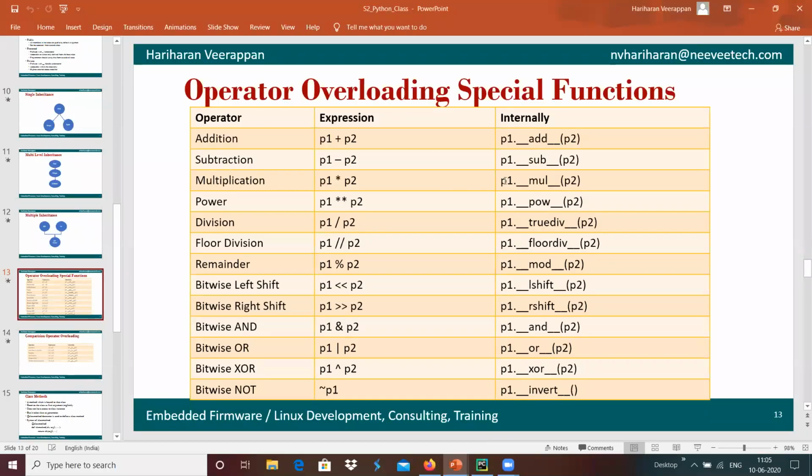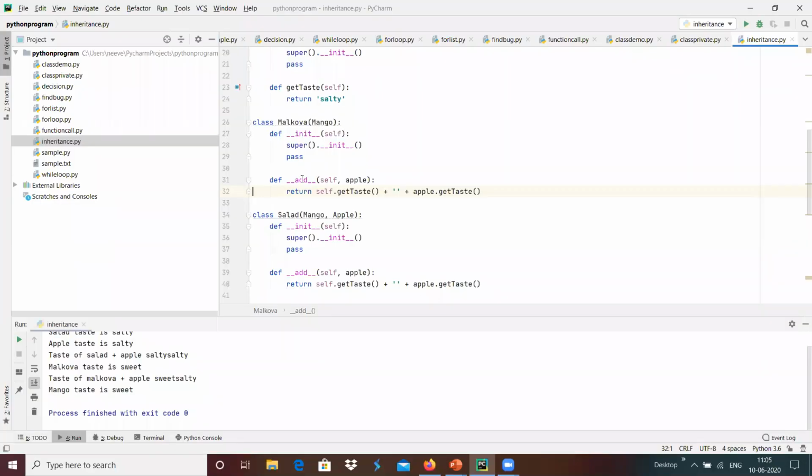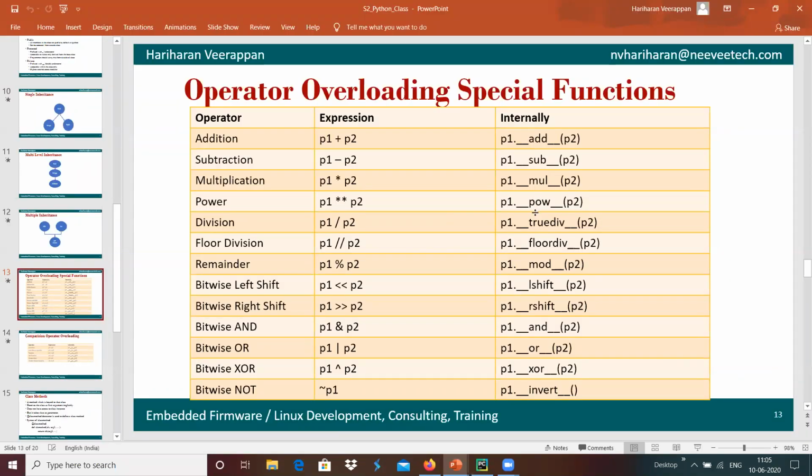For subtraction, we have to use underscore underscore sub, similar to underscore underscore add, and likewise for multiply. If it is a power, then we use pow, and true division, floor division, modulus, left shift, right shift, AND operation, OR operation, XOR operation, and invert operation. All those operators can be overloaded with these special functions by adding them into the class.